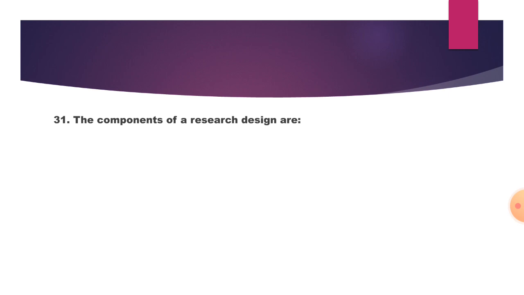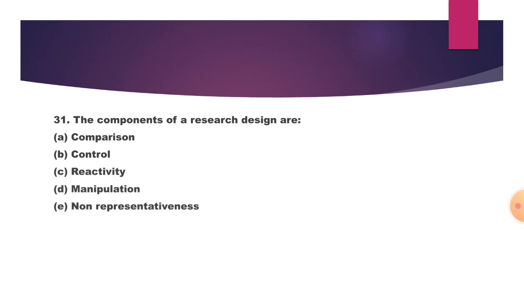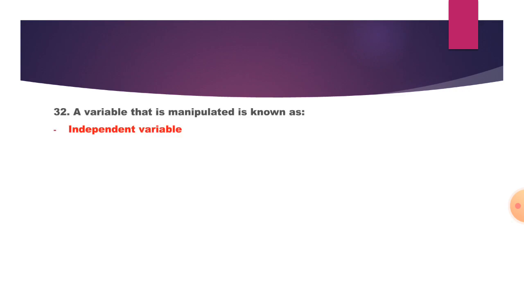31. The components of research design are what? Comparison, control, reactivity, manipulation, non-representativeness, and generalization. So here the research design components are A. Comparison, B. Control, D. Manipulation, and F. Generalization. So these are the major components of research design.